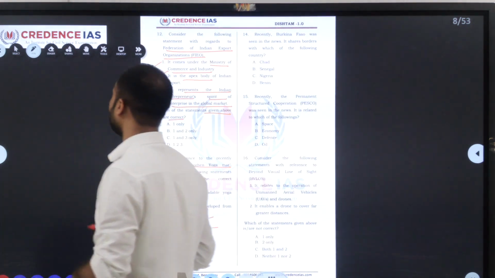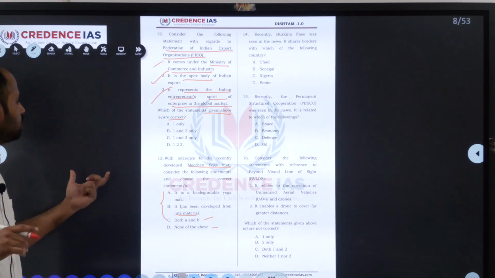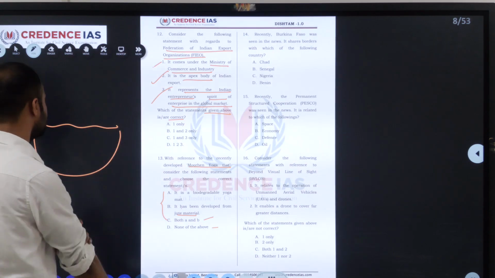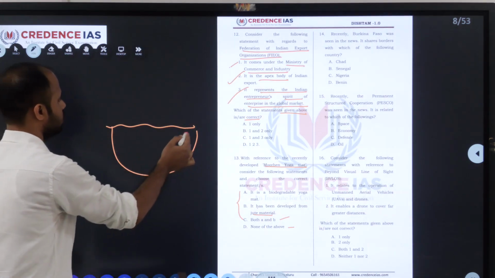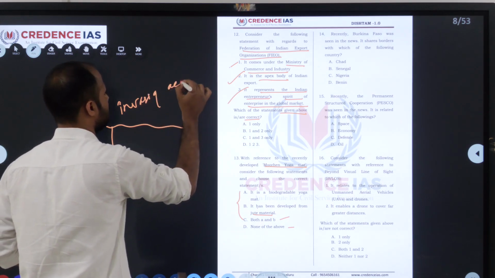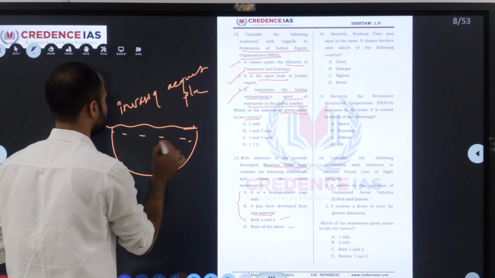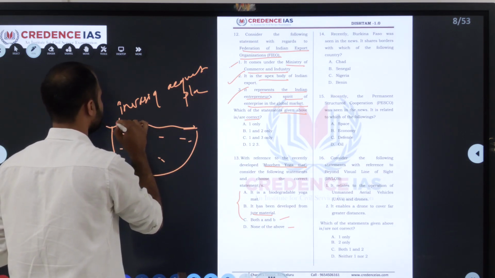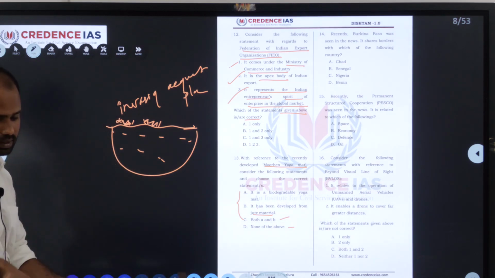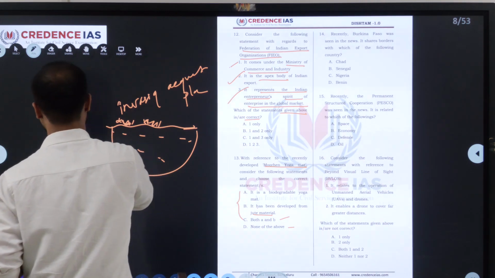The 6 girls from Assam have developed a Mohair yoga mat. This Mohair yoga mat is developed from an invasive aquatic plant. Suppose this is a lake, and here is an invasive aquatic floating plant, and it is called water hyacinth.